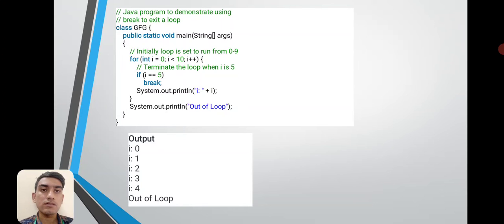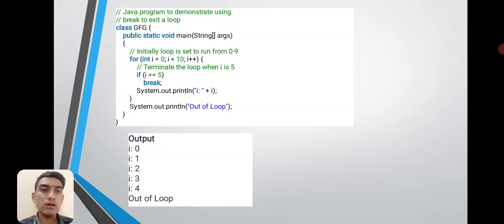In this we use the break statement. Class GFG, public static void main String args. The loop is set from 0 to 9: for int i, initial expression i is equal to 0, i is less than 10, and i plus plus. Now terminating the loop if i is equal to 5, break.